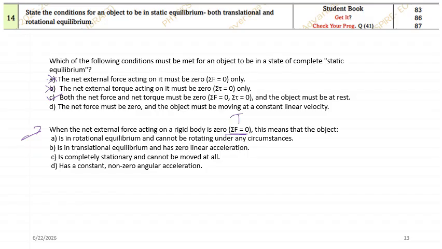Okay, now when the net external force acting on a rigid body is zero, what does it mean? It is translational equilibrium. Is it in rotational equilibrium? Wrong. It is in translational equilibrium, it has zero linear acceleration. Yes, in translational equilibrium acceleration must be zero. Okay, so which one would it be? B will be the correct answer.